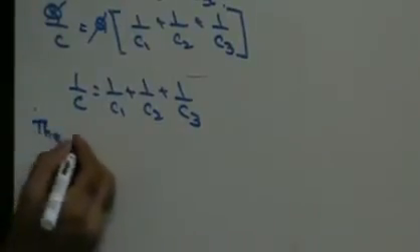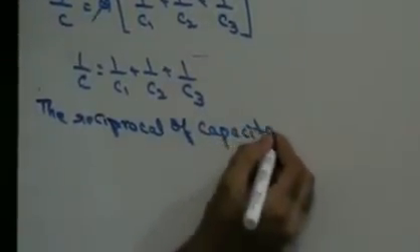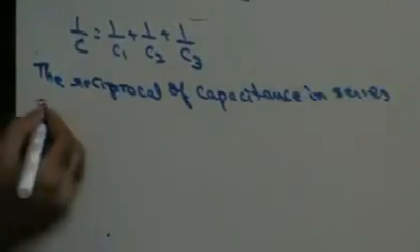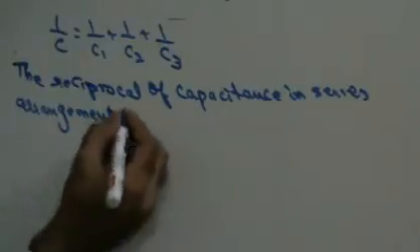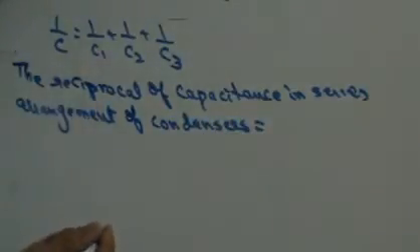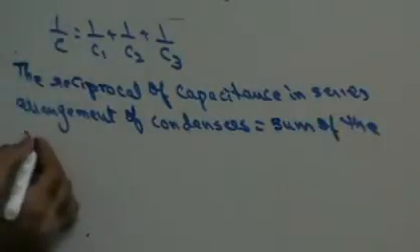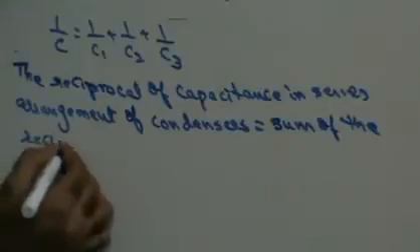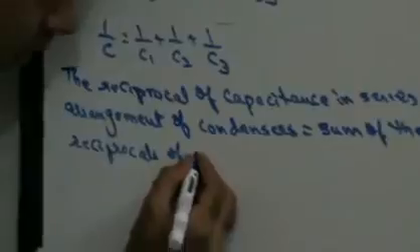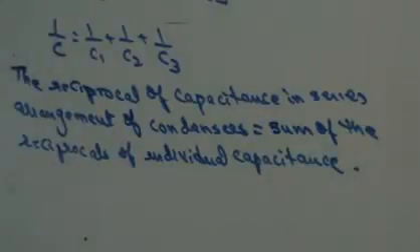So I can state the law this way: the reciprocal of the capacitance in a series arrangement of condensers is equal to the sum of the reciprocals of the individual capacitances. Do we get this in here?